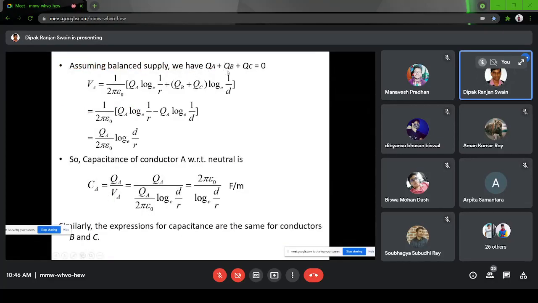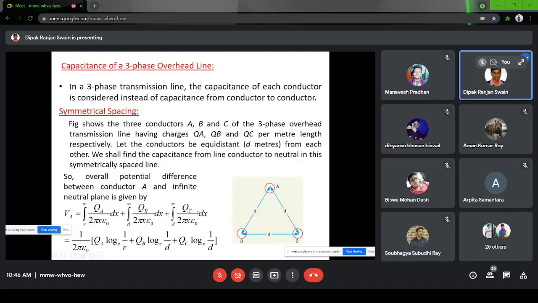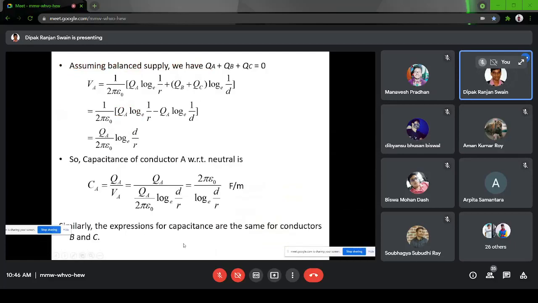Now there are two terms here. If I take ln 1 by D common, it is QB plus QC, and QB plus QC is equal to minus QA, as QA plus QB plus QC equal to 0. If I substitute that and simplify, it becomes QA by 2 pi epsilon 0 ln D by r. So the capacitance of the conductor with respect to neutral will be QA by VA.